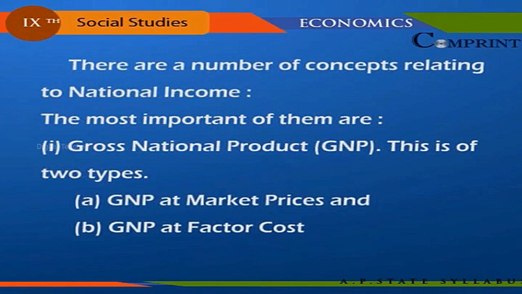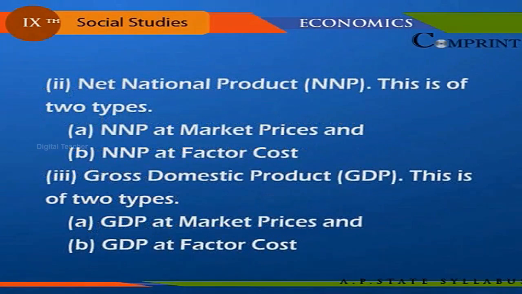There are a number of concepts relating to national income. The most important of them are: 1. Gross National Product (GNP). This is of two types: A. GNP at market prices, and B. GNP at factor cost. 2. Net National Product (NNP). This is of two types: A. NNP at market prices, and B. NNP at factor cost. 3.